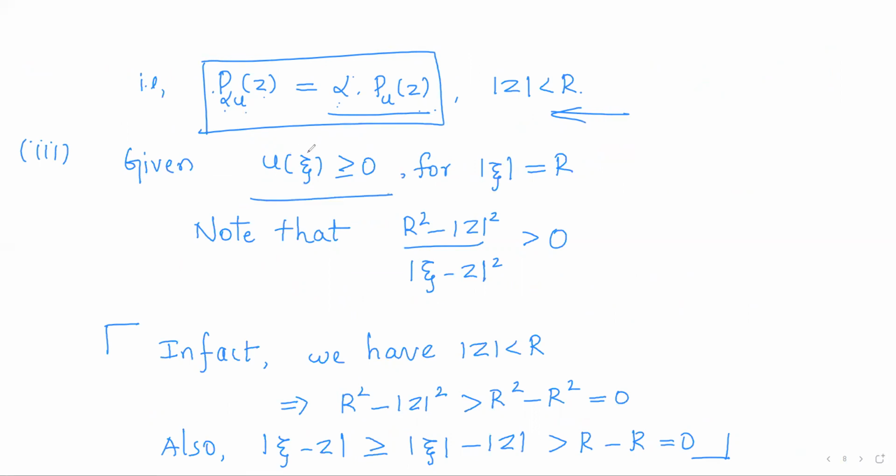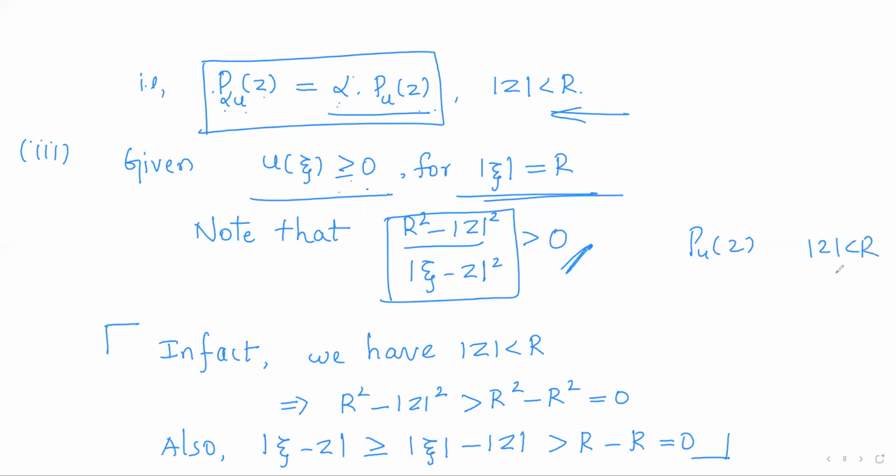They have given that u of z is greater than or equal to 0 on the circle modulus xi equals r. So u is a non-negative function. Basically, it is a real valued function, and in particular, u of z takes only non-negative values. Now observe that (r square minus modulus of z square) by (modulus of xi minus z) whole square is also positive. We can verify it, because P u of z is defined for all z with modulus z less than r.